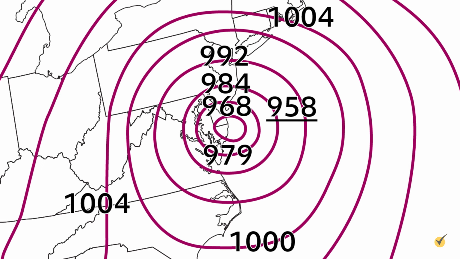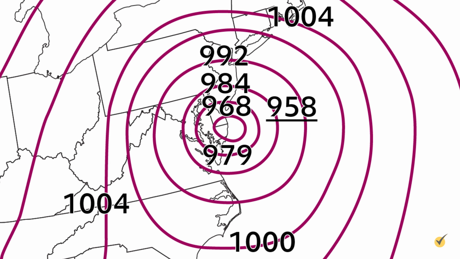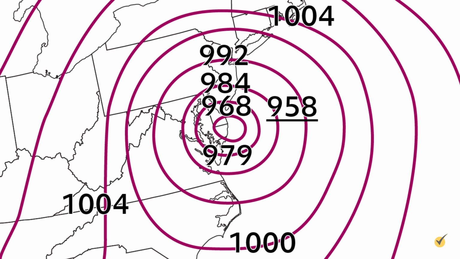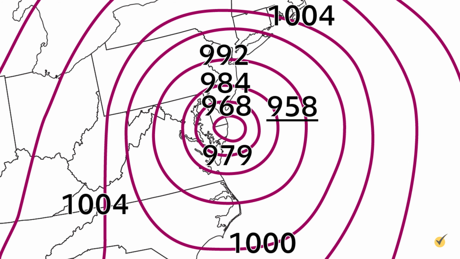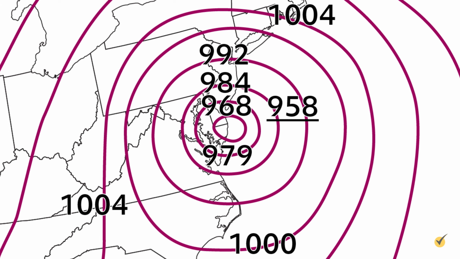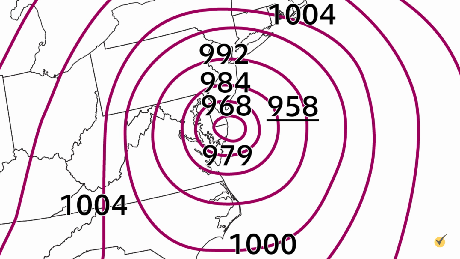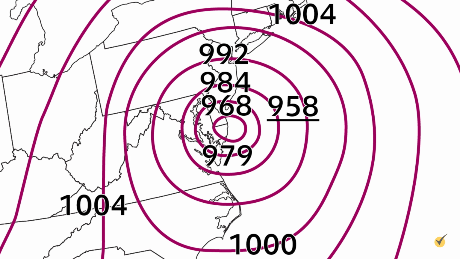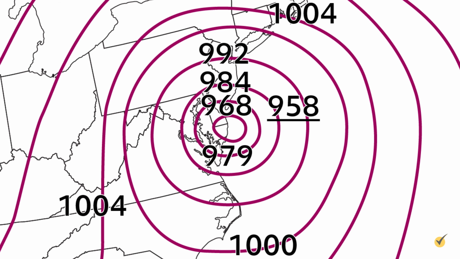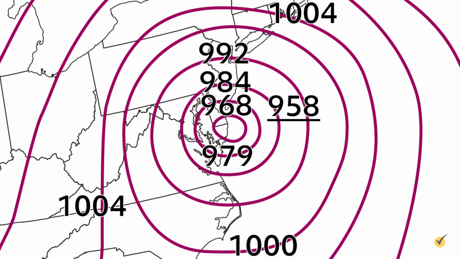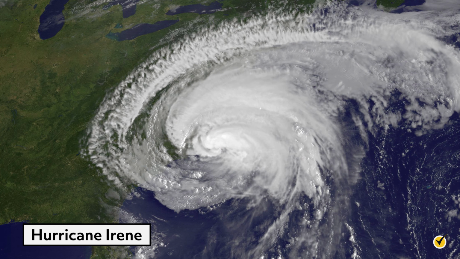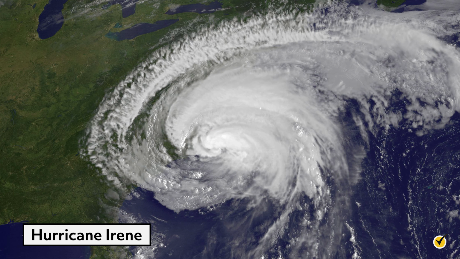Look at this crazy swirl of isobars off the eastern coast of the United States. There are many isobars over here, and they are each labeled. What we can see is that isobars representing the lowest pressures are in the center, and each outward radiating isobar represents a higher pressure. 958 millibars, which is underlined, was the central pressure at the time this map was created. This isobar map is actually showing Hurricane Irene, a 2011 hurricane that caused a great deal of damage in the eastern states. Here's a satellite image from roughly the same time as the isobar map to provide some context.